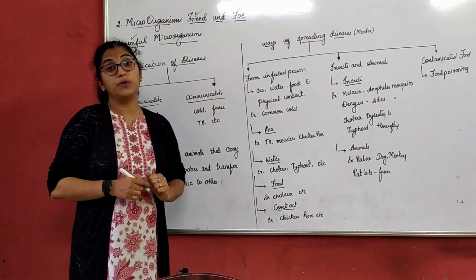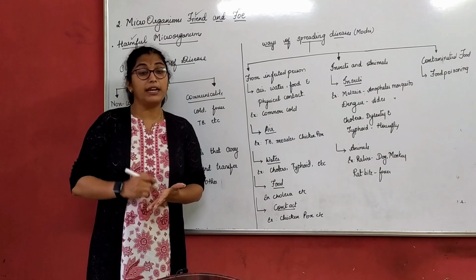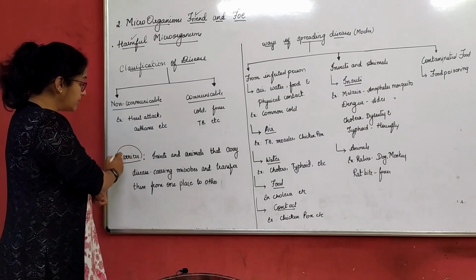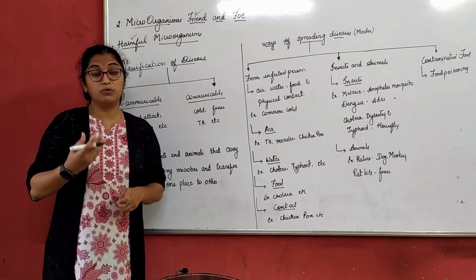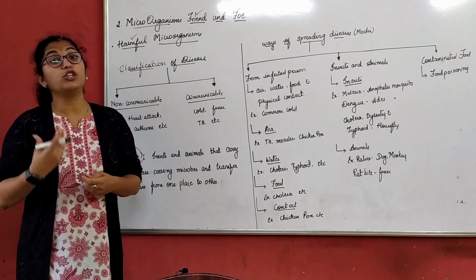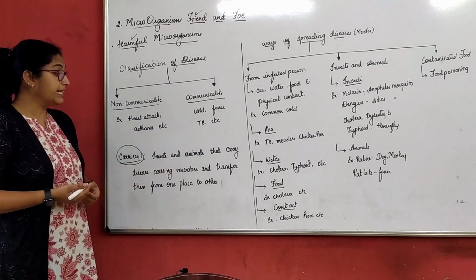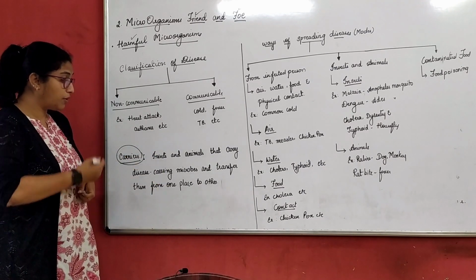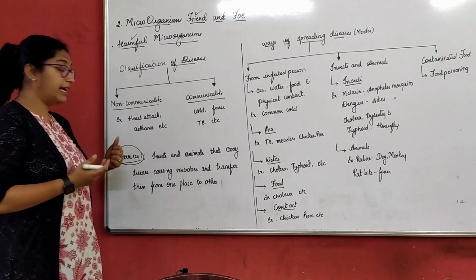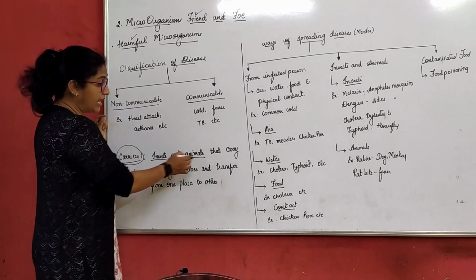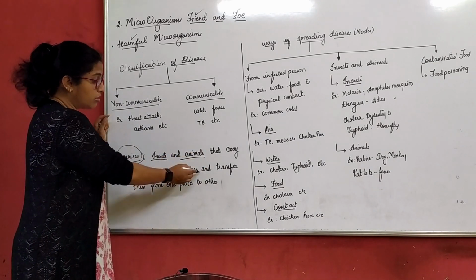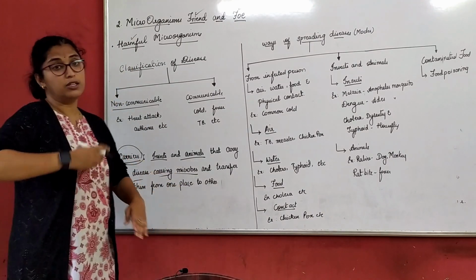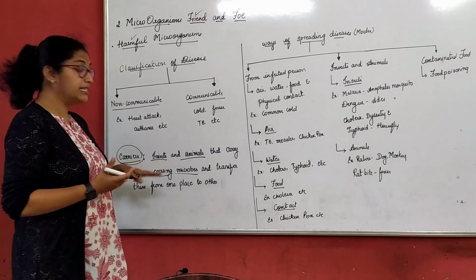When we talk about communicable diseases, how are these diseases spread, through what means? We have to understand that first. Before that, let us understand what carriers are. What do you mean by carrier? Something which carries. Insects and animals that carry disease-causing microbes and transfer them from one place to another, or from one person to another, are called carriers.